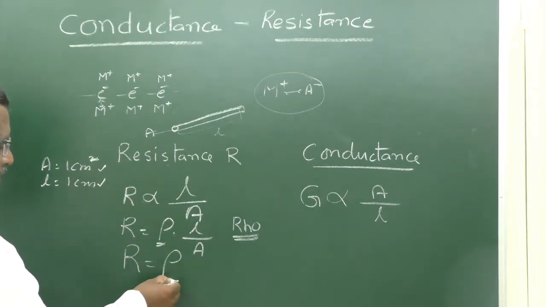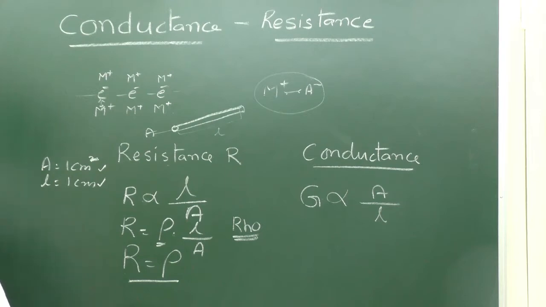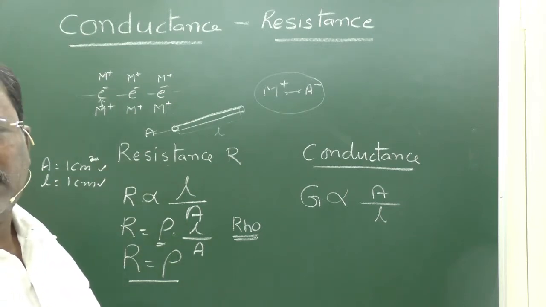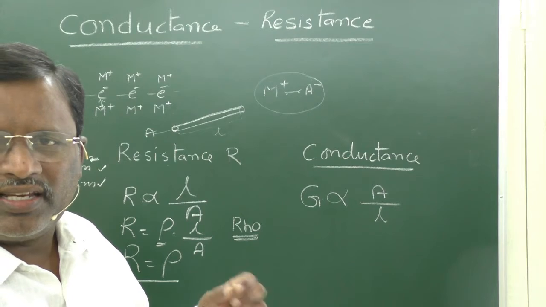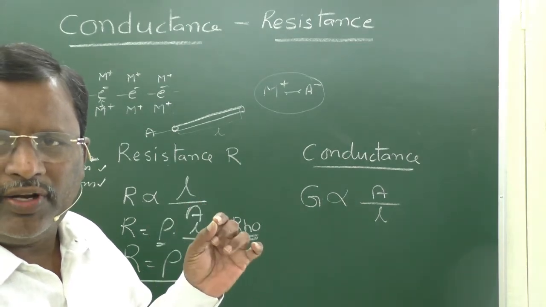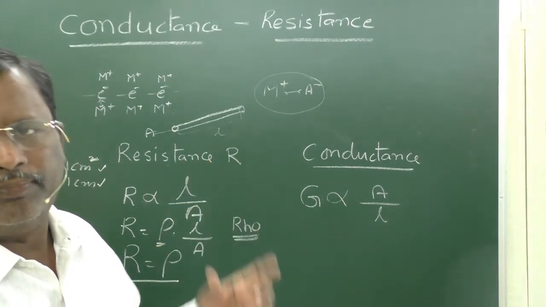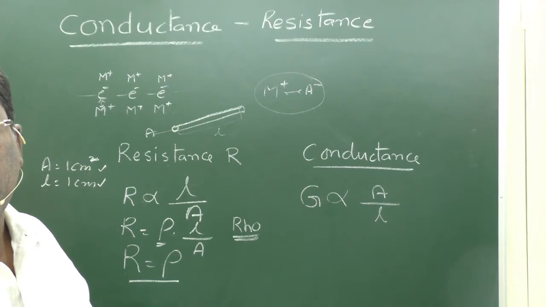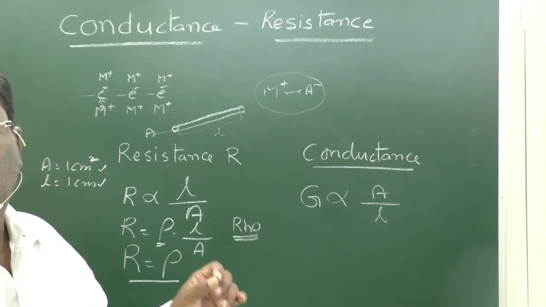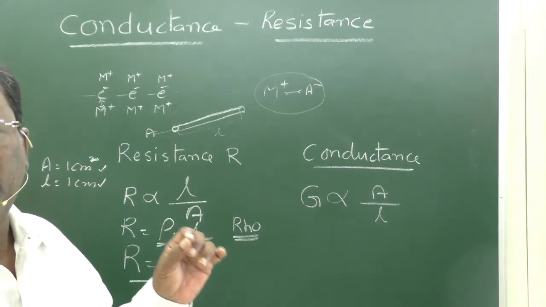So, R is equal to rho. So, rho can now be defined as the specific resistance or resistivity of that conductor. Rho is nothing but the specific resistance or resistivity of that conductor.